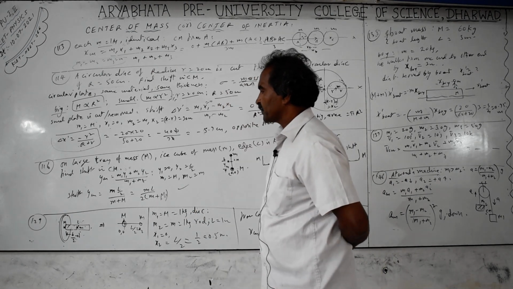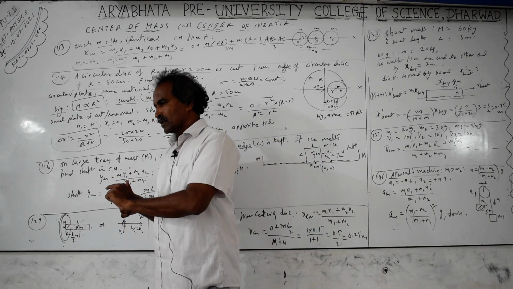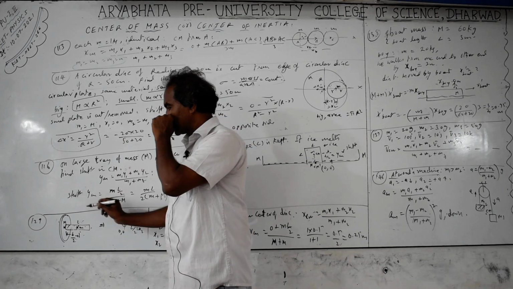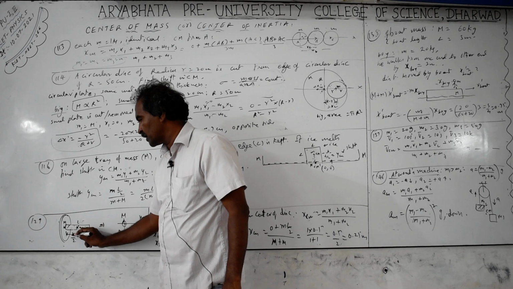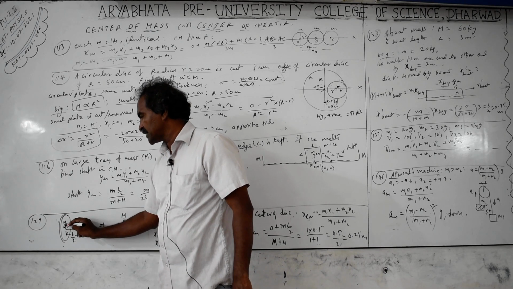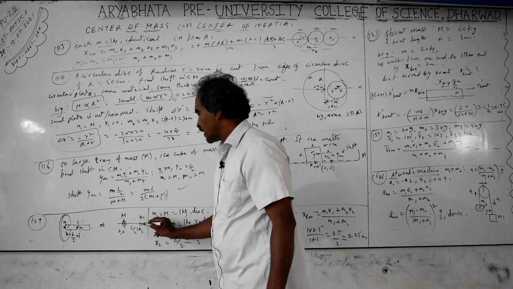Next, 129. In this question a very big disc is connected to the end of a rod of length L. The mass of the rod is located at its center, that means at distance L by 2 from the end where the disc is attached. The center of mass of the disc is at its center, so we can consider these as two masses, disc mass capital M and rod mass small m.